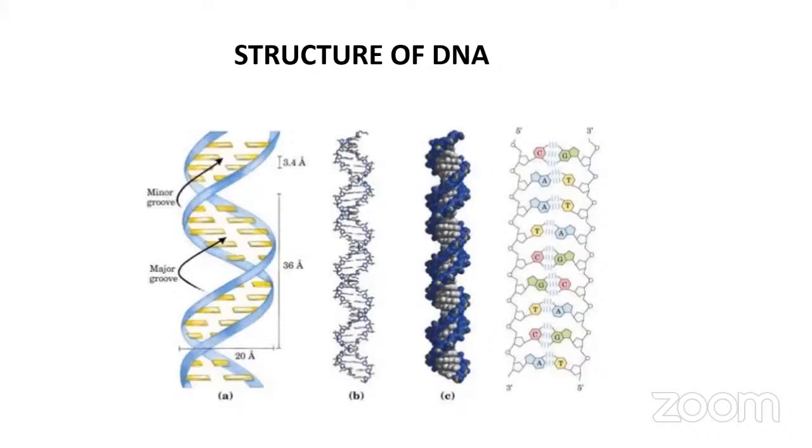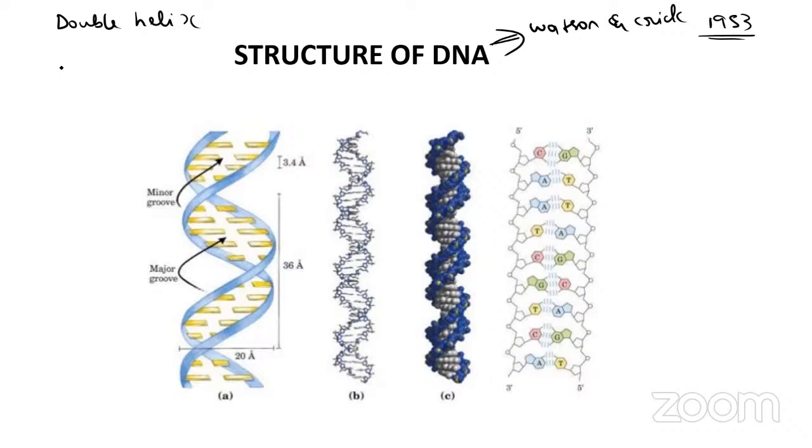Okay, let us go to the structure. Whenever we are talking about the structure of the DNA, it was given by Watson and Crick in the year 1953. Everyone knows that, right? So our DNA is a double helix, it is the double helix, and